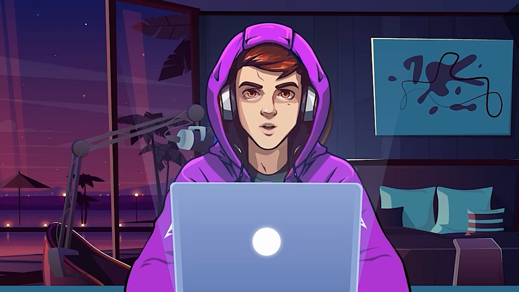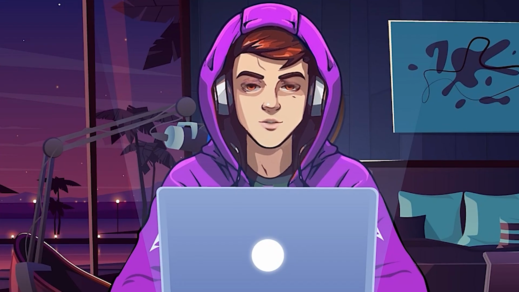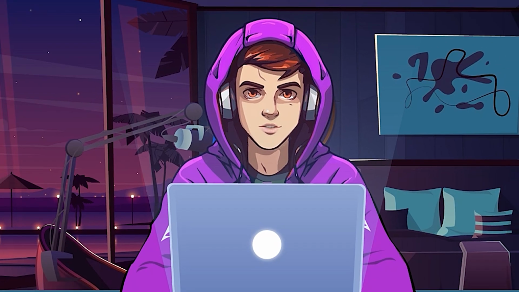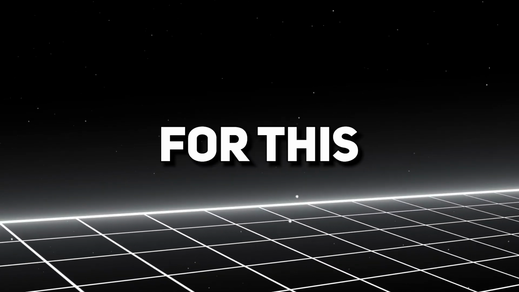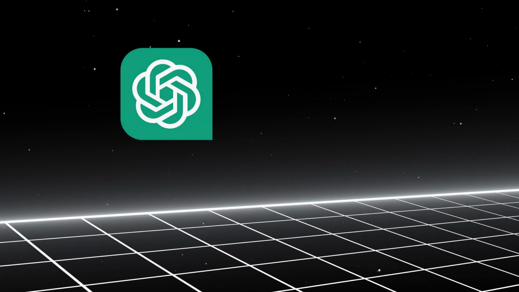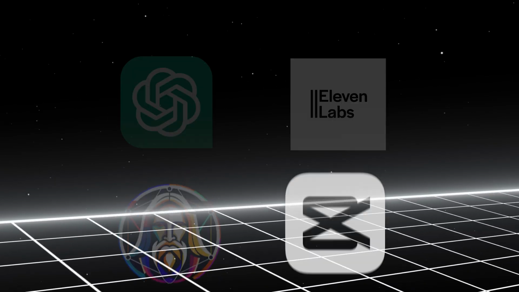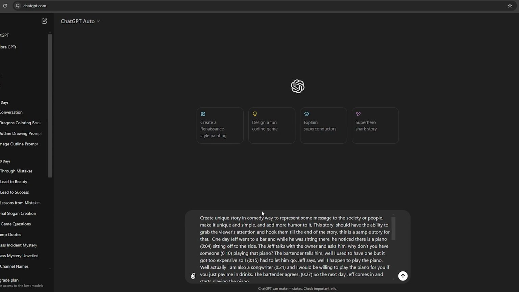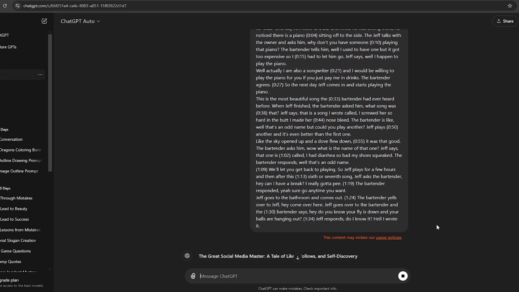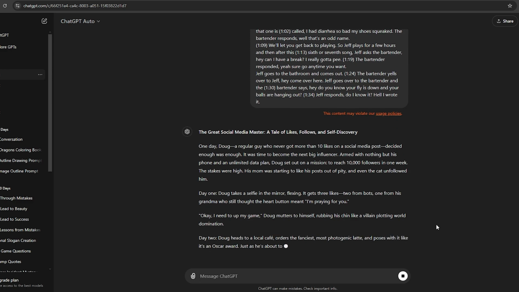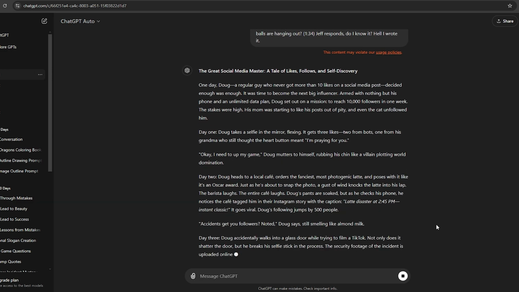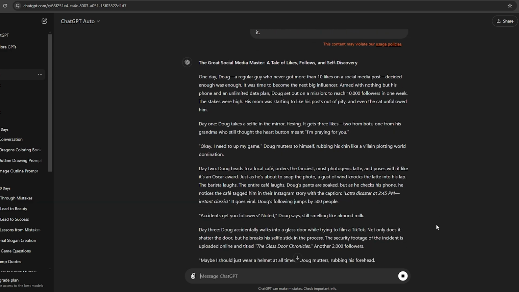Now, let's move on to the manual method. This process probably will take about 2 hours. I'm going to use 4 tools for this process: ChatGPT, 11 Labs, Leonardo AI, and CapCut. Let's start with ChatGPT. I'm going to use this prompt to generate the video script for this story. I also have attached an example story for this prompt. As you can see here, we have an amazing script for this story.